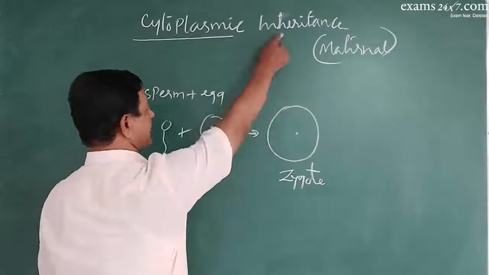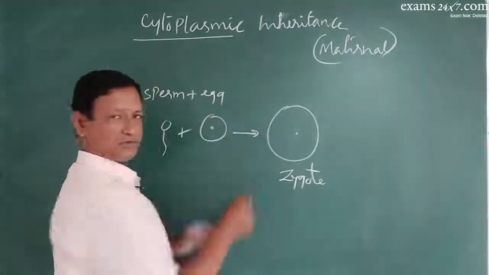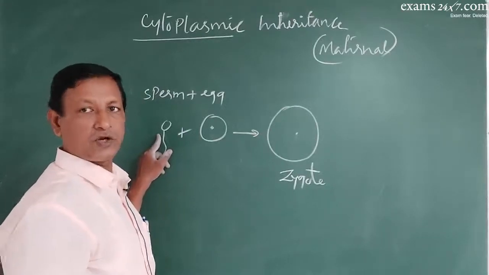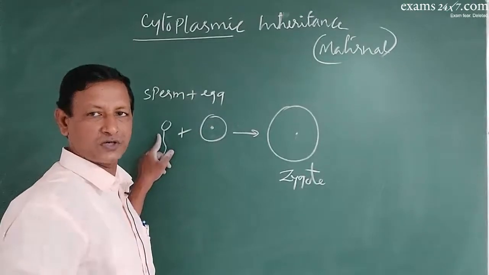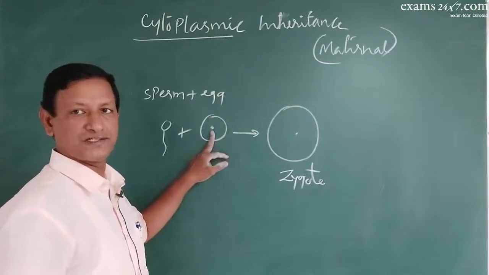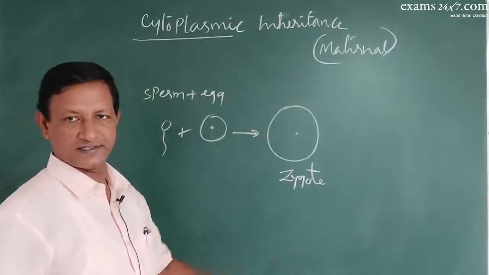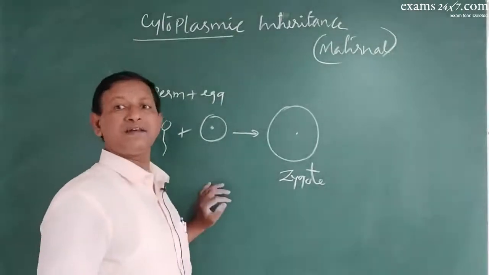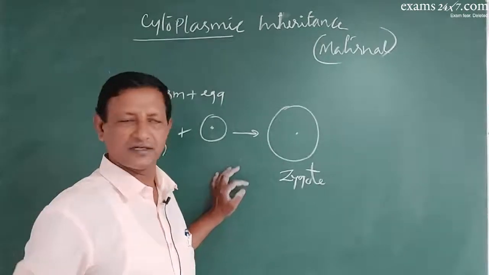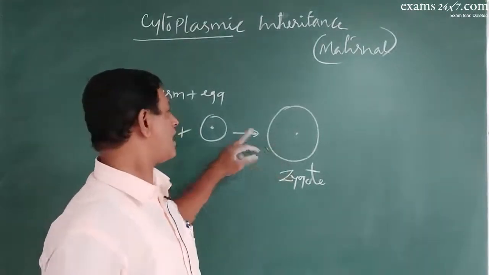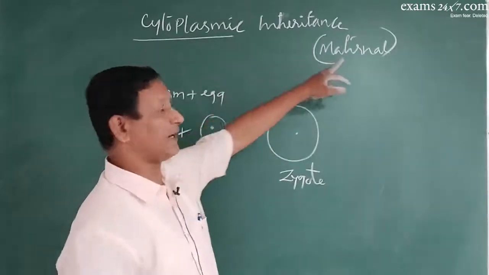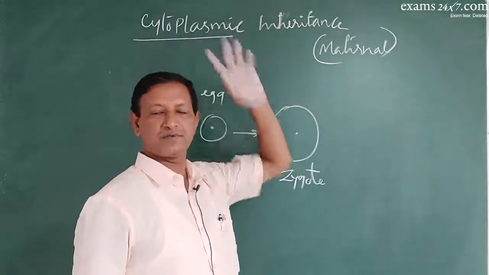So it is the inheritance of the cytoplasm of the mother to the zygote, the offspring. Sperm will contribute only the nucleus, that's all. One set of chromosomes, not one pair, one set of chromosomes. The egg contributes one set of chromosomes plus cytoplasm. So this is called cytoplasmic inheritance. Whatever cytoplasmic organelles are there, like mitochondria, the chloroplast, all are obtained from the mother, not from the father. This is the note. That's why it is called maternal inheritance. It is also called cytoplasmic inheritance.